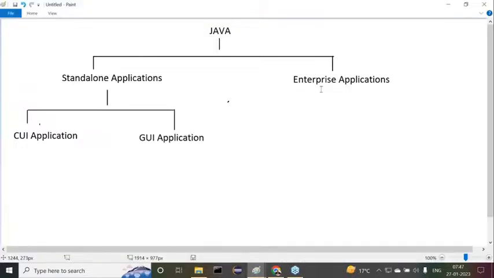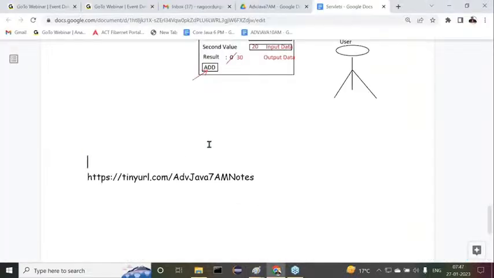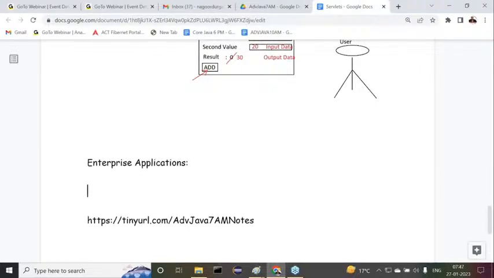Enterprise applications. Observe carefully. What exactly is the meaning of an enterprise application? Everybody understand this clearly. Enterprise applications. The definition is very clear. Enterprise application, or the next name here, distributed application. Both names are fine. What is the meaning of it?